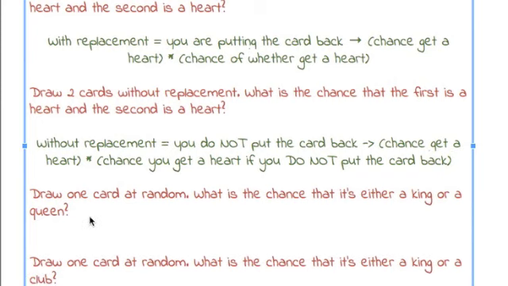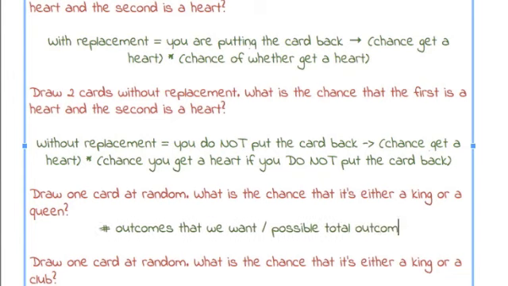Okay, now moving on. You draw one card at random. What is the chance that it's either a king or a queen? Now we have to think about this. The chance is the number of outcomes that we want divided by the possible total outcomes. So let's think about it that way.